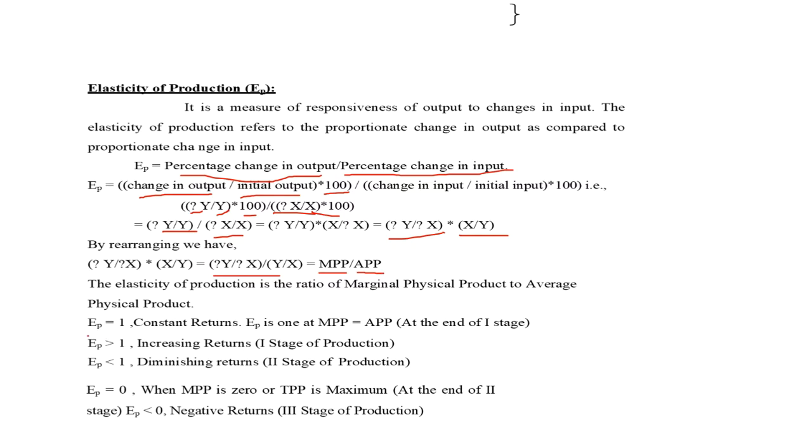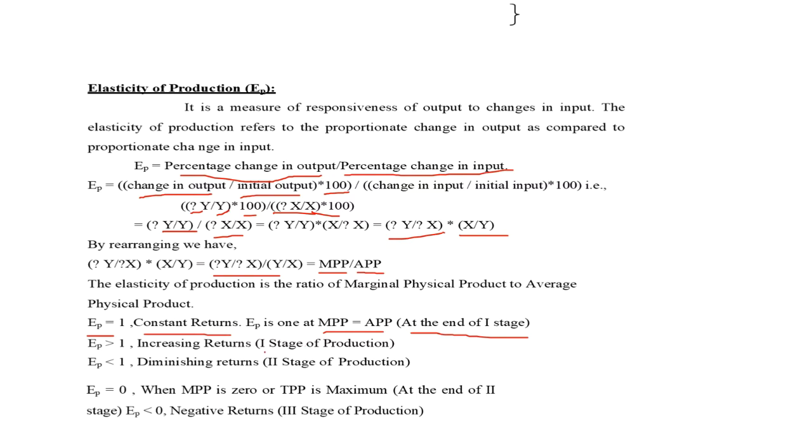If elasticity of the production is 1, we will say that it is constant returns. That EP is 1 comes under constant returns. It occurs when MPP equals APP at the end of stage 1. After that, we will see the stages. On those stages, EP is like this.